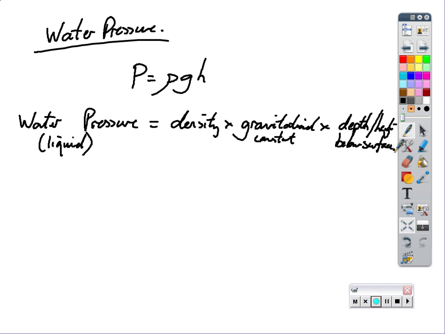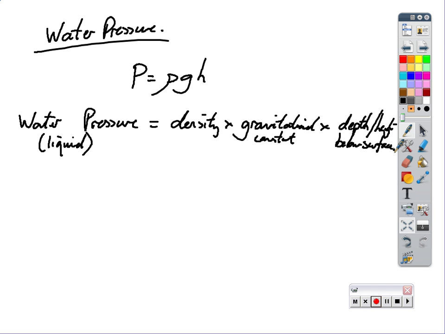Okay, now this applies to any liquid. You could submerge an object below the level of that liquid and it would experience rho g h in terms of outer pressure. That is why you experience pressure when you dive down in a swimming pool. That's why you feel the pressure in your eardrums, because there's that pressure that's to do with how much water, or how much fluid.